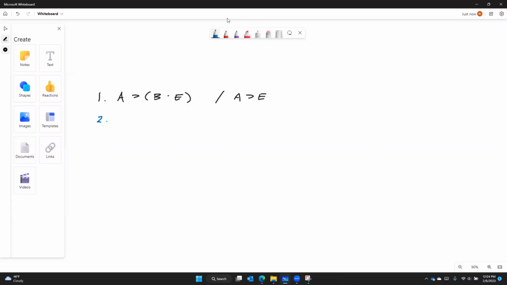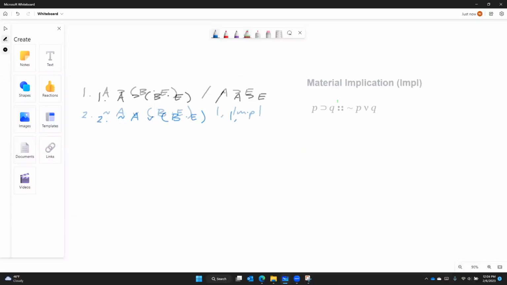Transposition is an option, but it's not going to get us anything. And so in many ways, we are stuck with implication. IMPL, for short, allows us to shift between horseshoes and wedges.